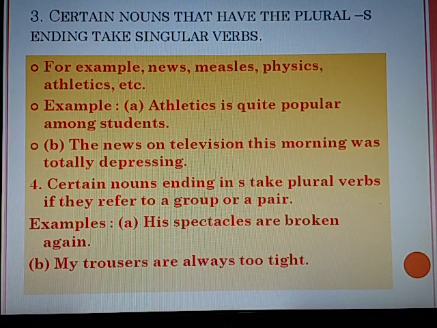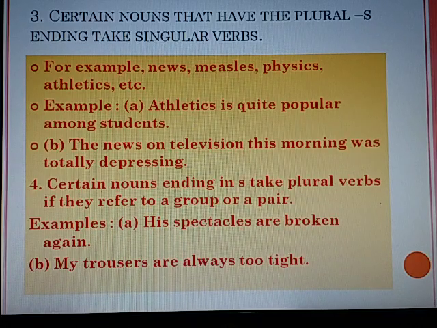Certain nouns that have a plural ending take singular verbs. For example, news, measles, physics, athletics, etc. Nouns like news, physics, economics, measles, acrobatics are plural in form. They seem to be plural, but they are treated as singular. For example, athletics is quite popular among students. The news on television this morning was totally depressing.